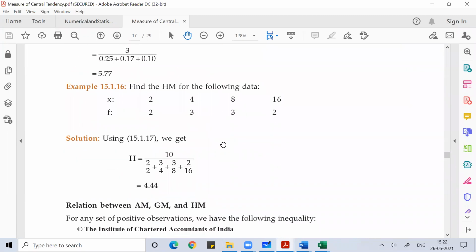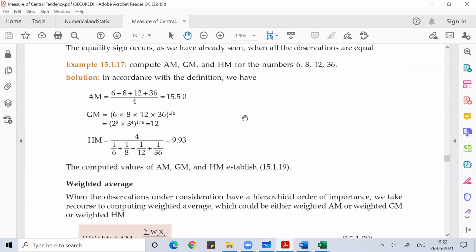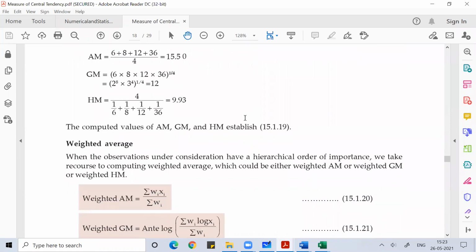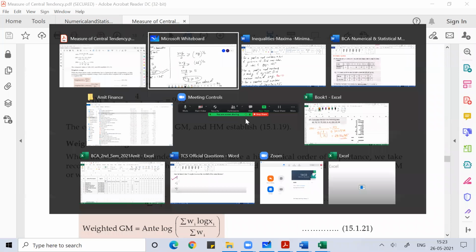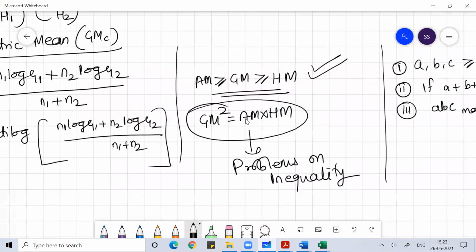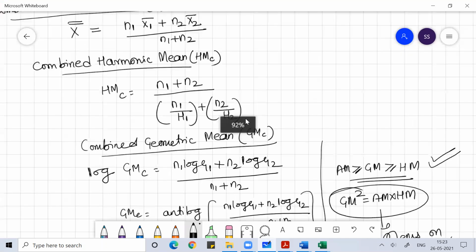That will give me the harmonic mean. With this question we also discussed the relation between arithmetic mean, geometric mean, and harmonic mean, and combined arithmetic mean, combined geometric mean, and combined harmonic mean, with their formulas. If you get any numericals on that, you can easily solve them.